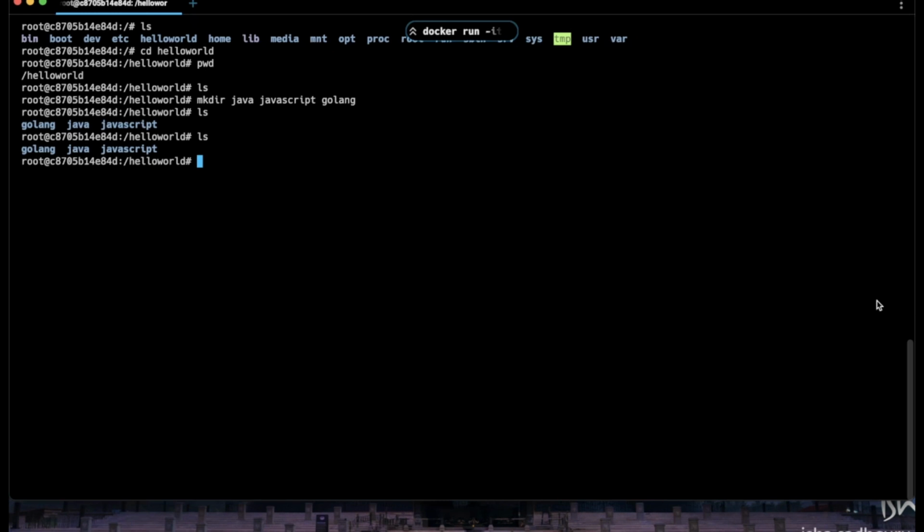Now let's navigate inside golang, and over here let's ls and check the pwd. pwd is for the present working directory. Let's hit enter, and here we are able to see that we are inside home, then hello world, then golang, right?